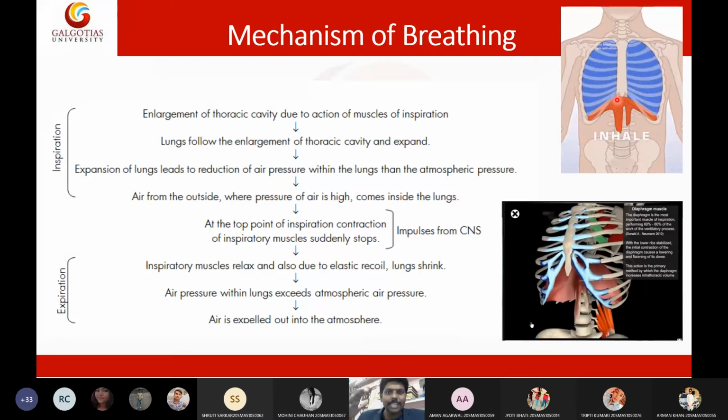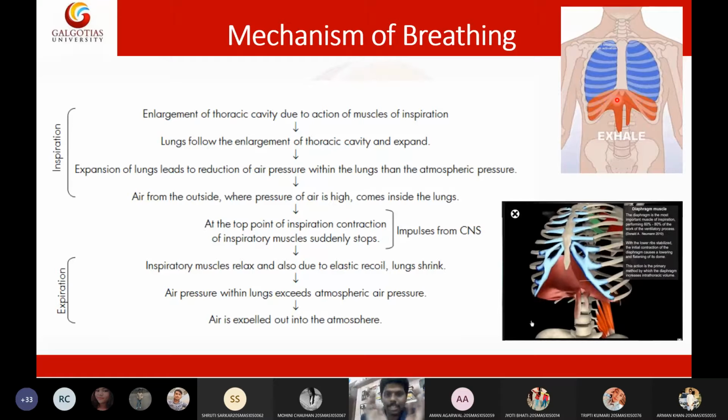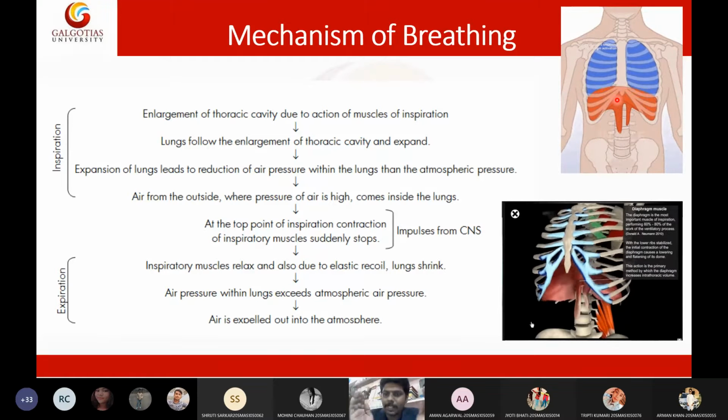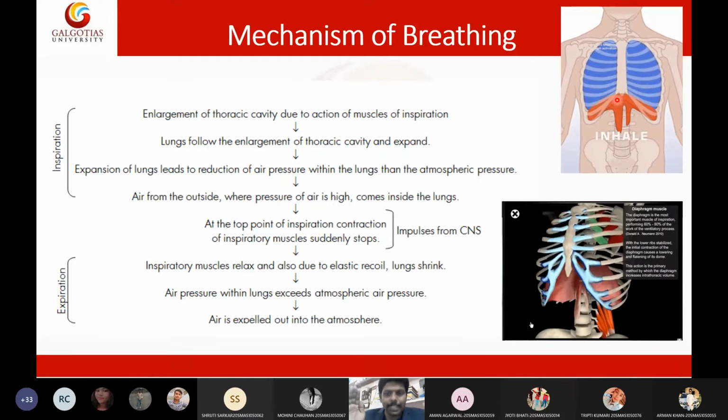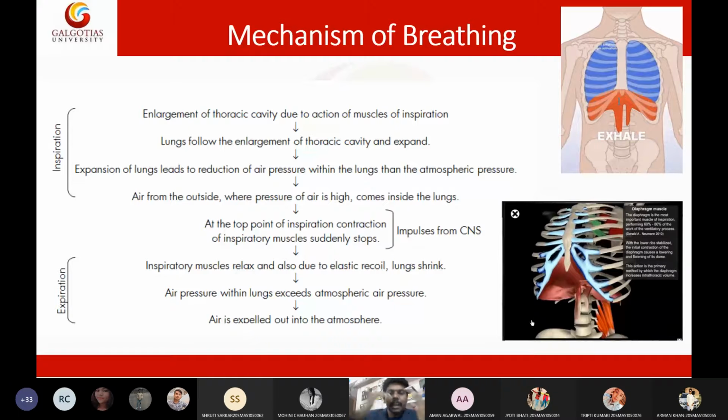So due to the increased thoracic cavity, the lungs will automatically expand. The lungs will follow the empty space and occupy the empty space within the thoracic cavity. When the lung expands, the air pressure within the lung will be dropped, because now there is excessive space. There is more space and less air, so the air pressure will be decreased.